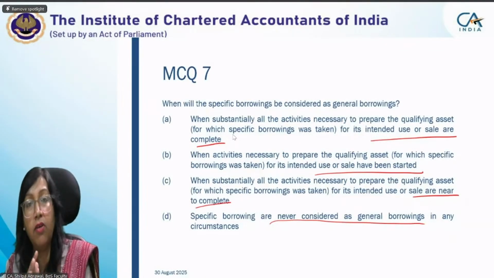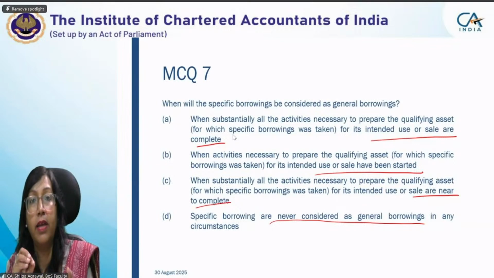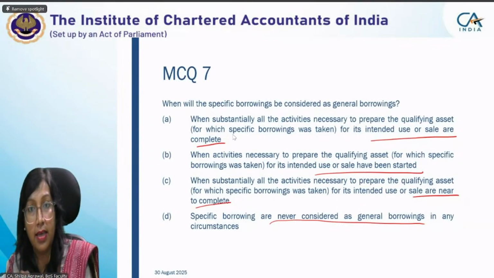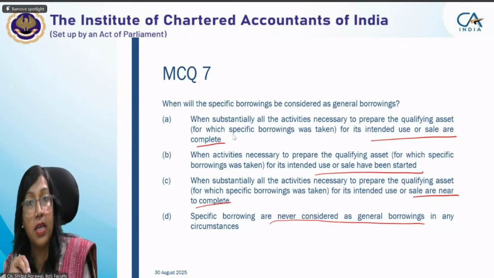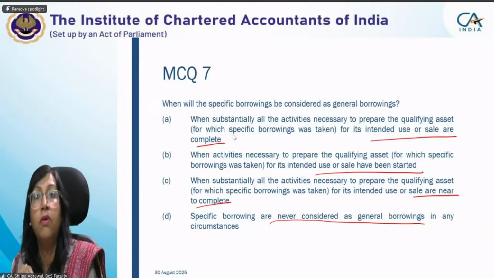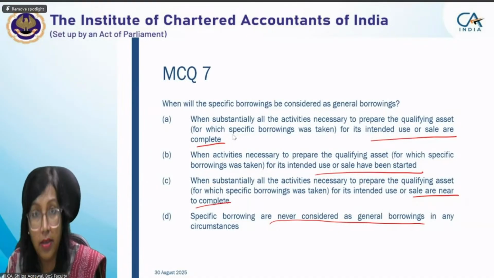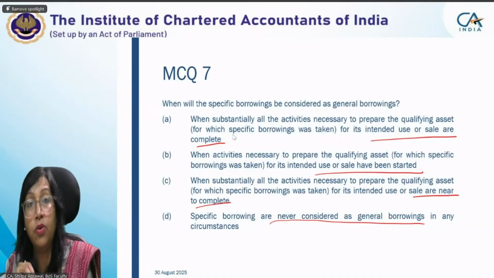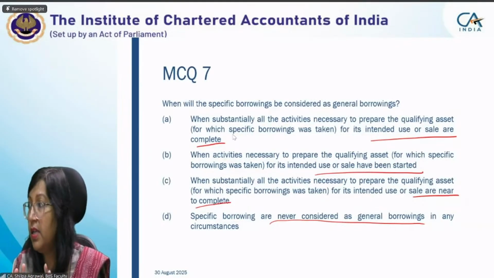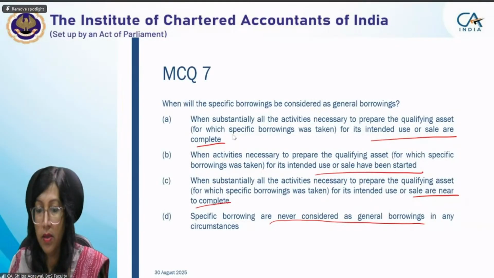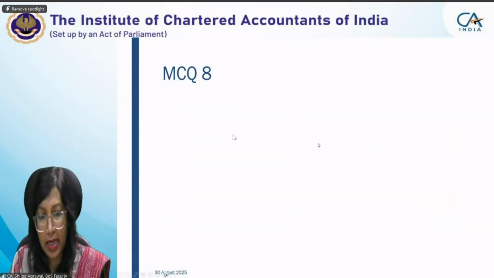From the beginning of this class, we were talking about a qualifying asset being an asset which takes a substantial period of time to complete for its intended use. So it will be to complete, not near to complete. Okay? So the correct option will be your option A.